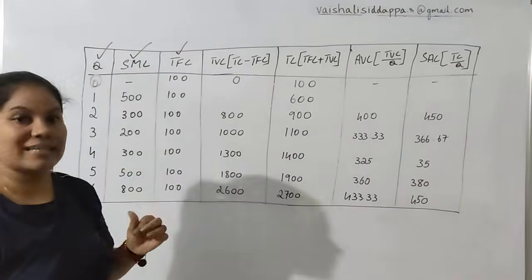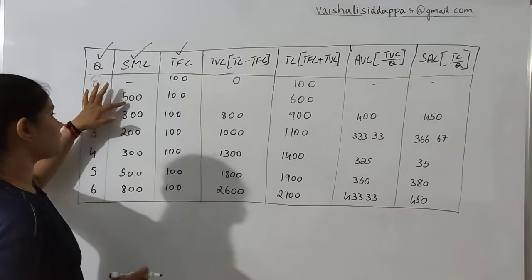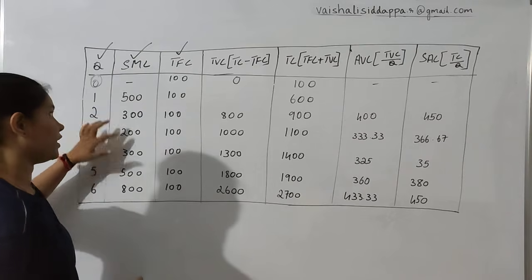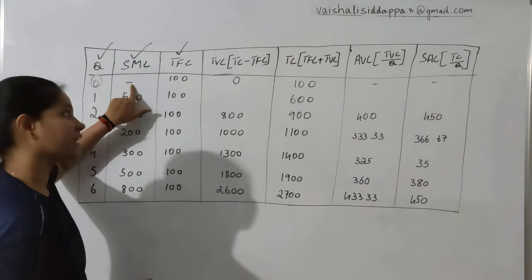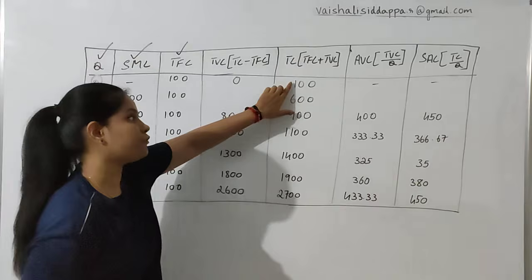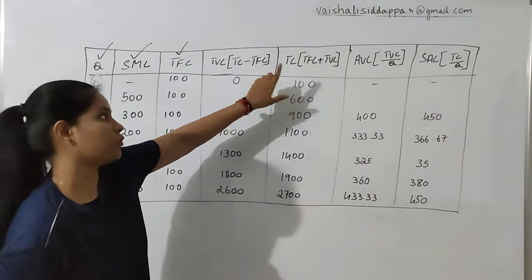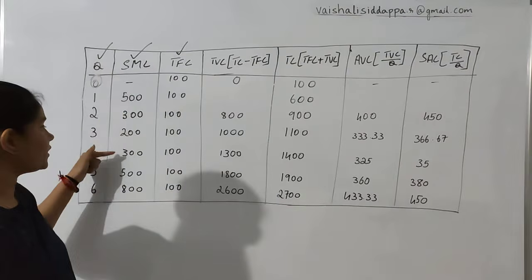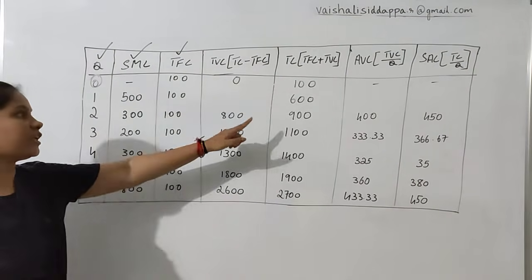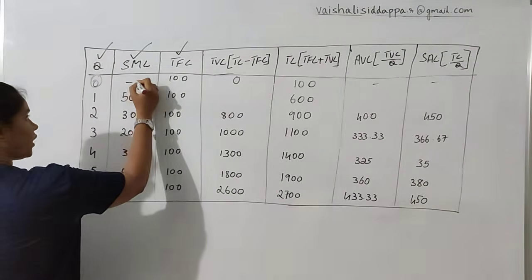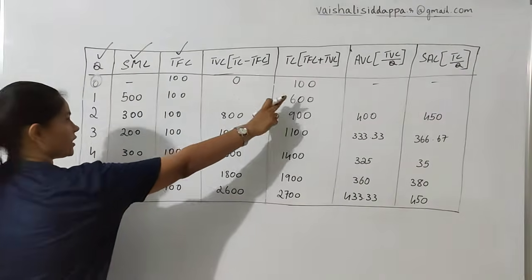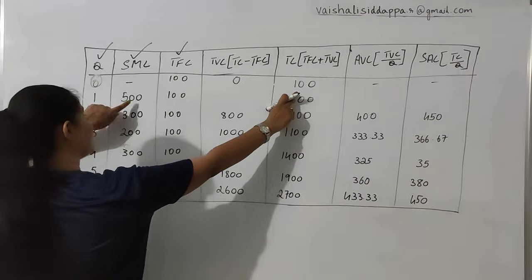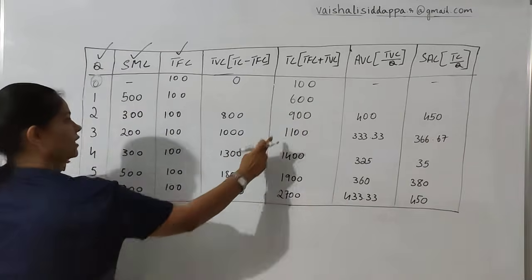To find out TC, the easiest way is to keep adding the SMC. For the first number you need TFC and TVC. After that you have all the other numbers, so with the help of SMC you can find out the TC. For the first one, TFC is 100, so it is 100. 100 plus 500, it is 600.